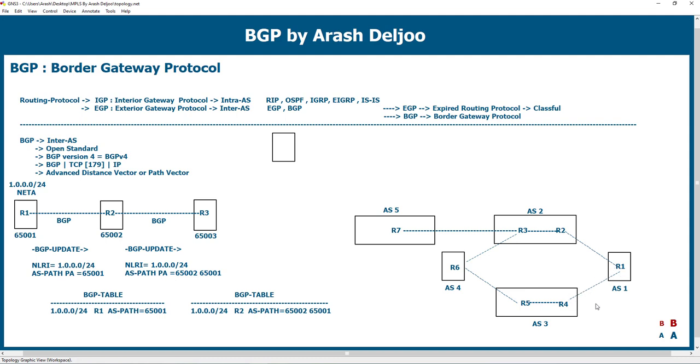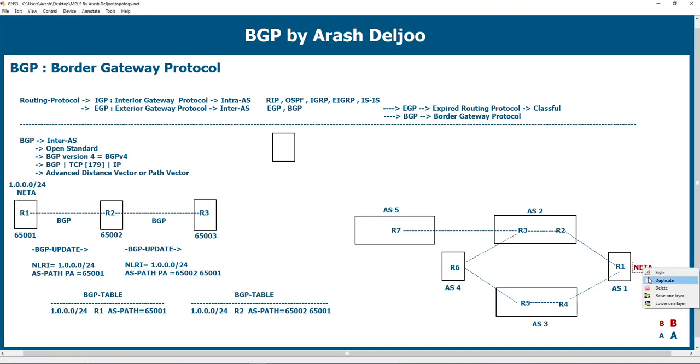This is our network. Okay, and we have a subnet, for example, net A in R1. I want to show you how we can send this update to other routers, and after that, what is the function of BGP. You are now understanding the process of advertising BGP update and the change in the ASPath attribute and the usage of ASPath attribute.